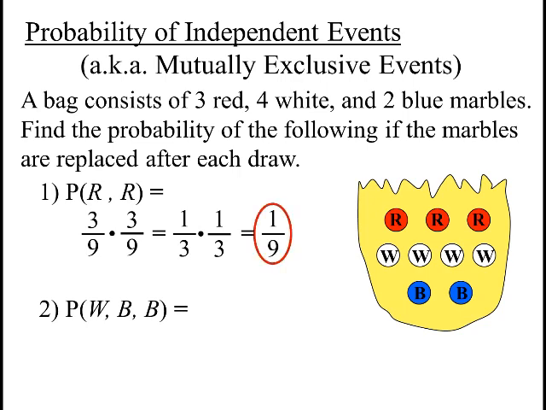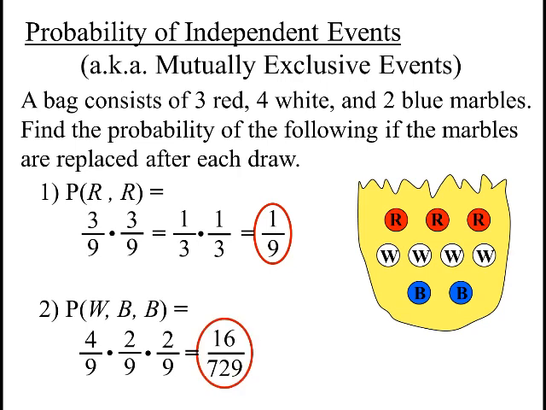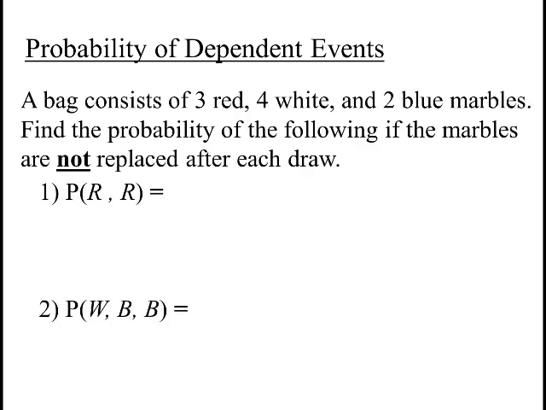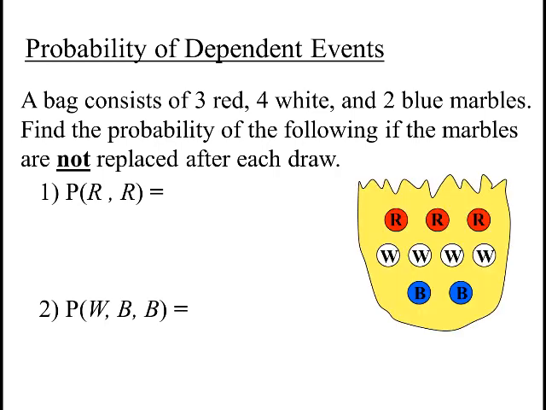Now let's look at the probability of getting white, then blue, then blue. And remember, we're putting the marbles back in the bag. So that'd be 4 out of 9 for the white. Blue would be 2 out of 9. We put the blue one back in, and it's still 2 out of 9 for the second blue. So this works out to 16 over 729. So we just saw independent events are when you replace the marble. Now, if you don't replace the marble, then you find yourself in a dependent situation.